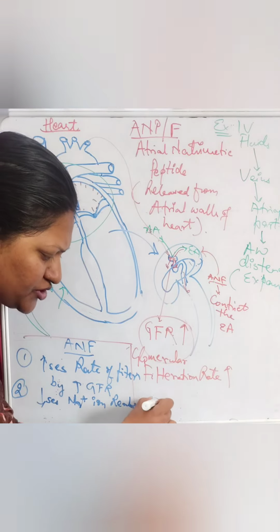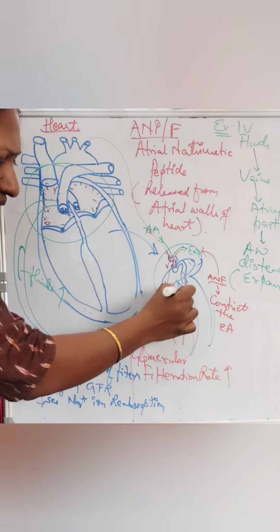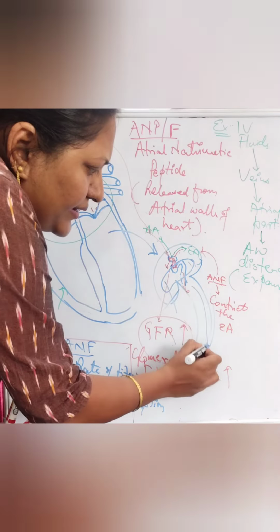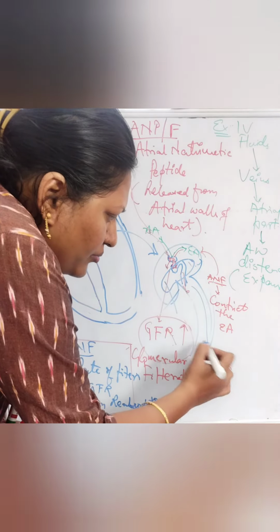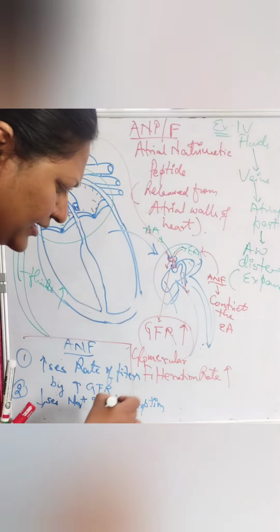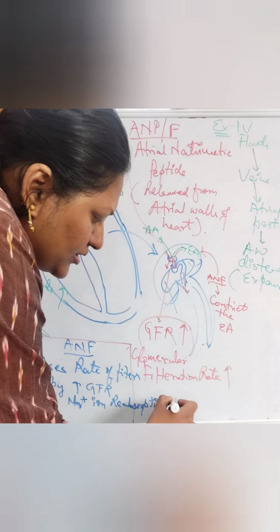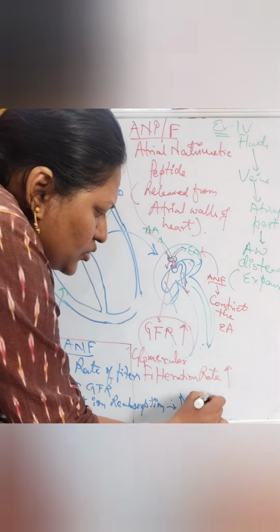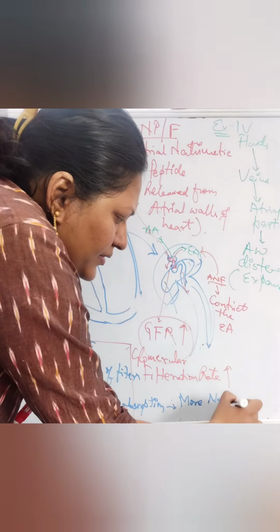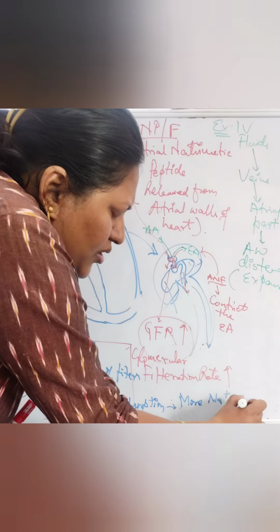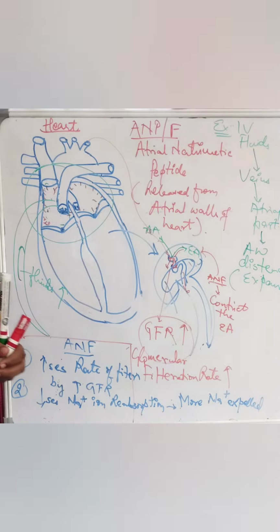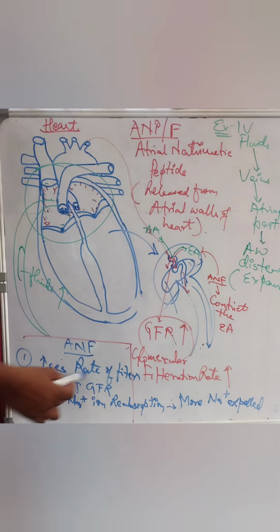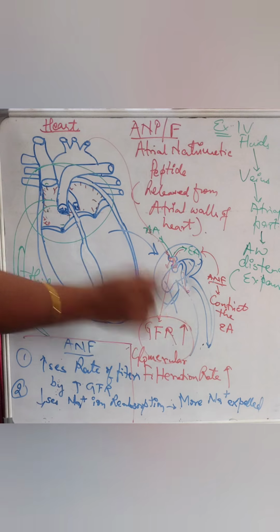When reabsorption of sodium ion is less, what is going to happen? First, there is more urine. Second, in the urine, more sodium ions are also expelled. Along with the urine, the first function increases the rate of filtration, and urine output is also increased.